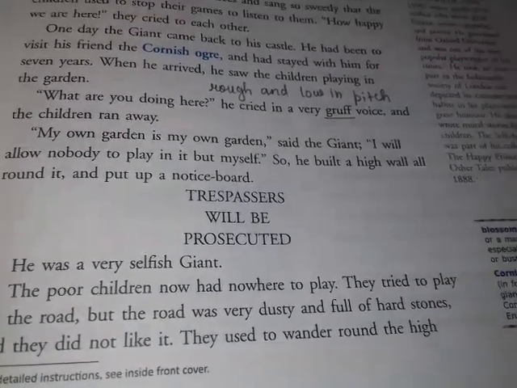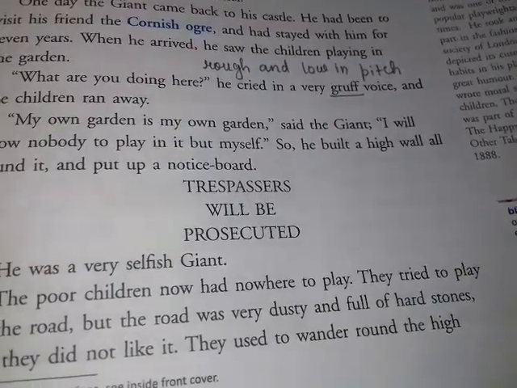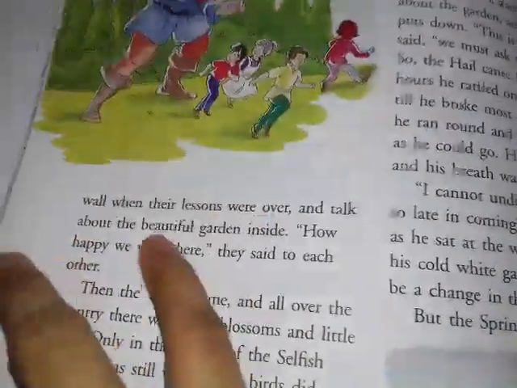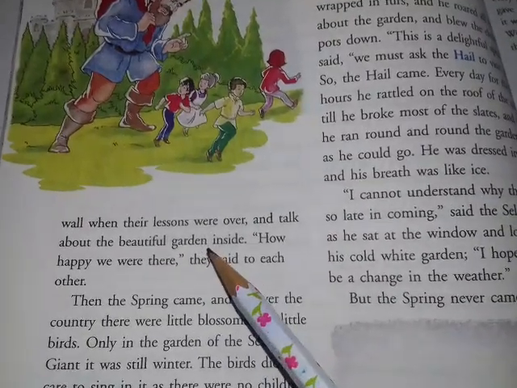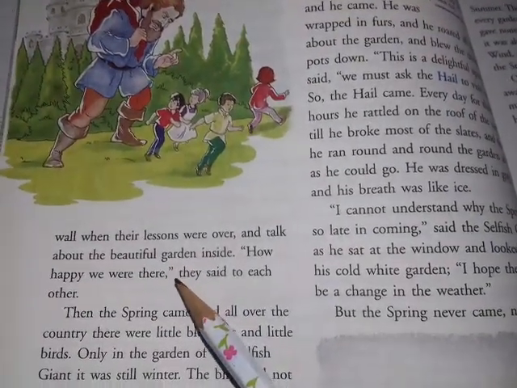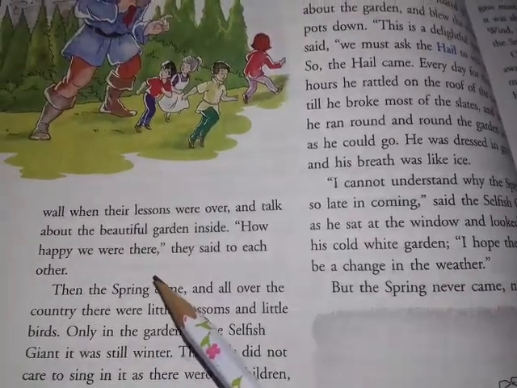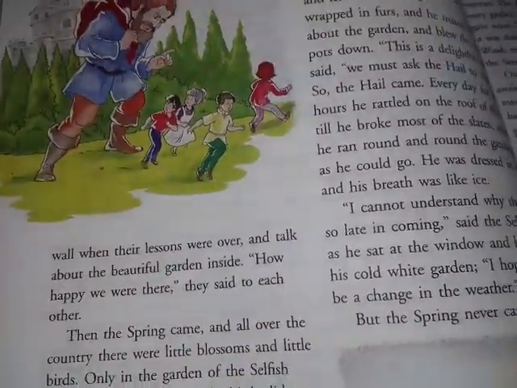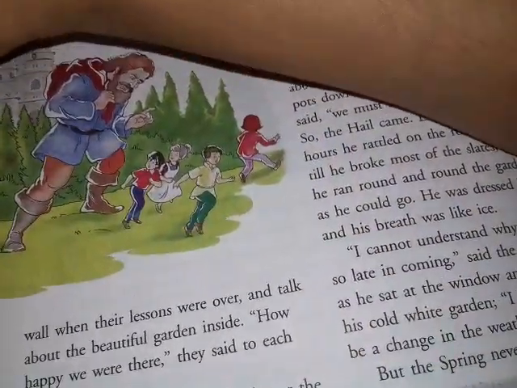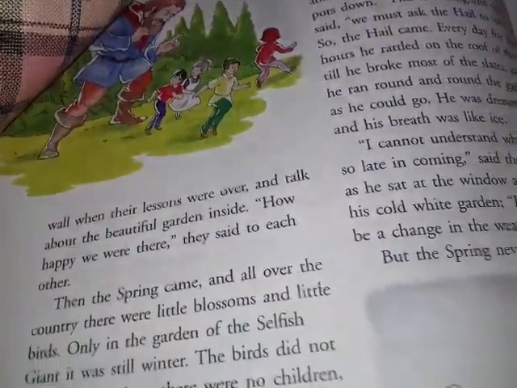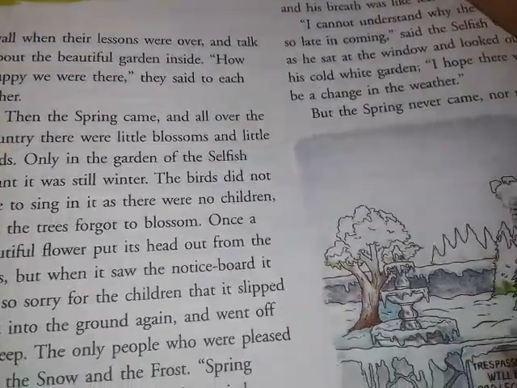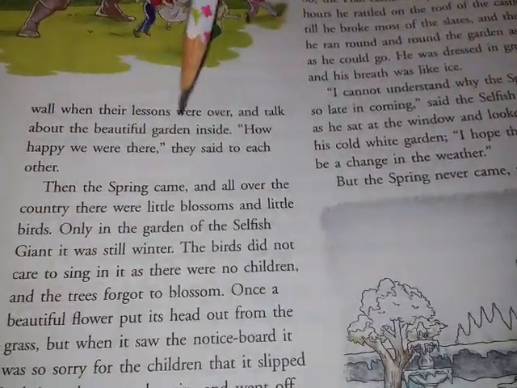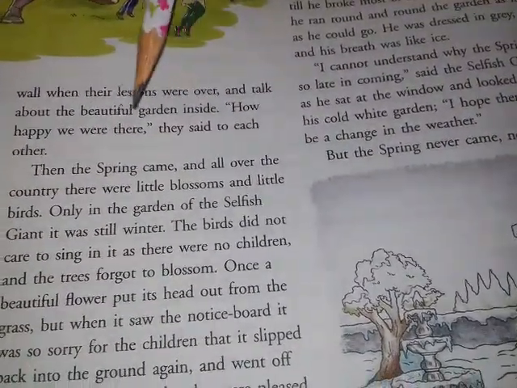Okay, now let us turn the page and read further. So they used to wander round the high wall with their lessons when their lessons were over, and talk about the beautiful garden inside. "How happy we were there," they said to each other. So after their classes were over, they used to talk to each other. What did they used to say? That they were very happy when the giant was not there. That time they were very happy enjoying in their garden. But now they couldn't enjoy anymore.